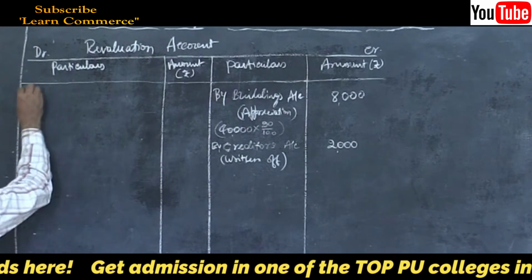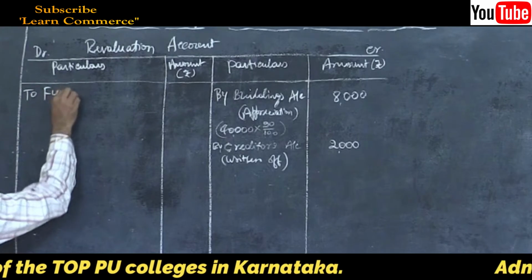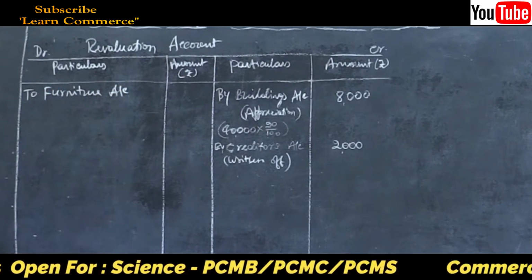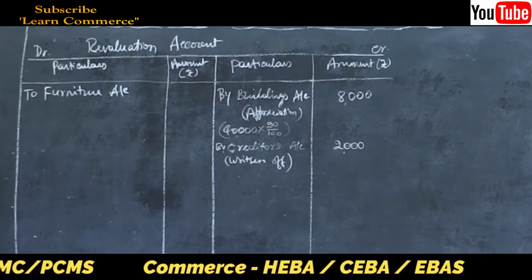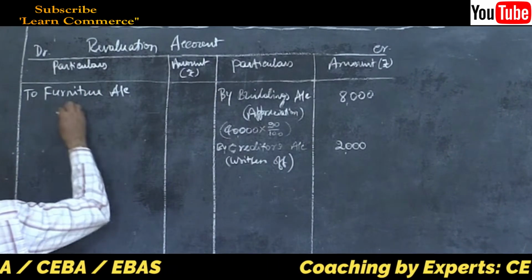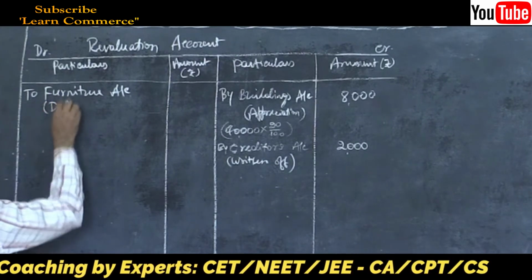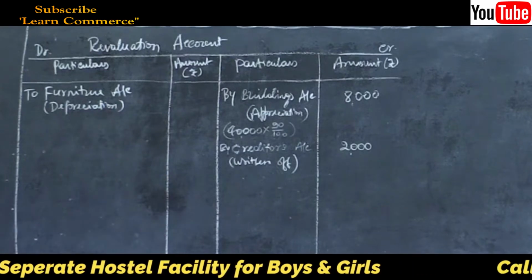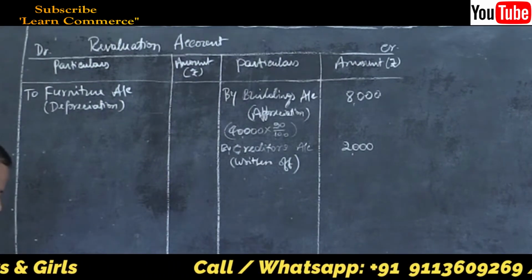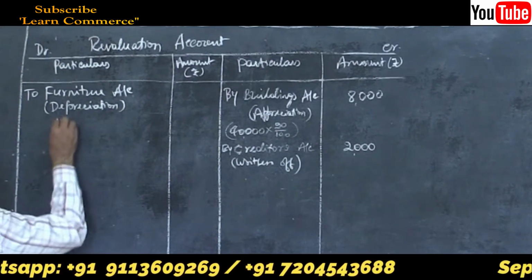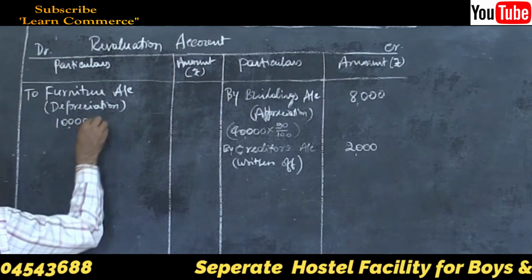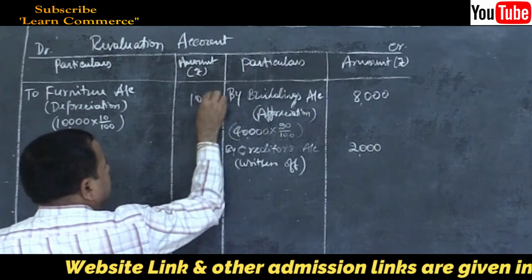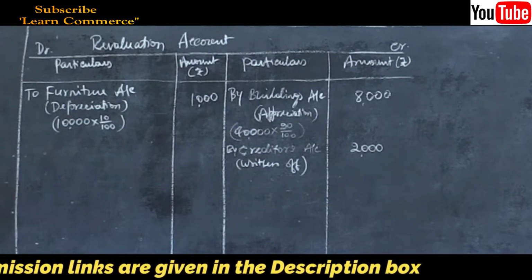To furniture account, depreciation, how much? 10,000 into 10%, that is 1,000.